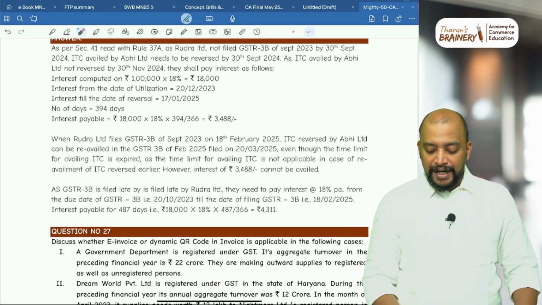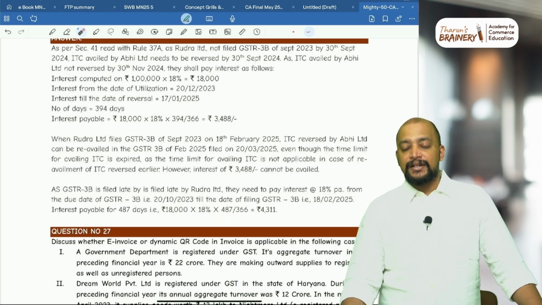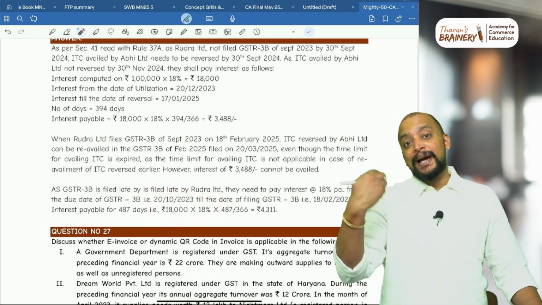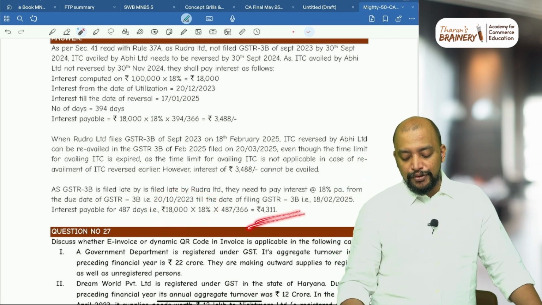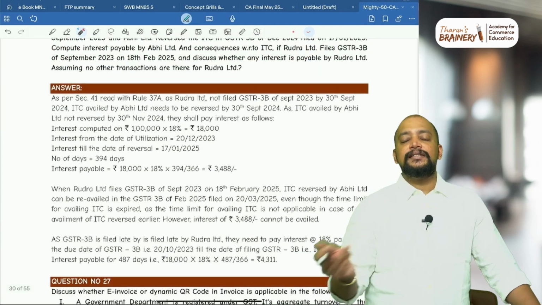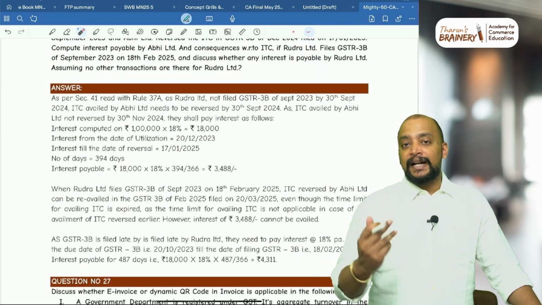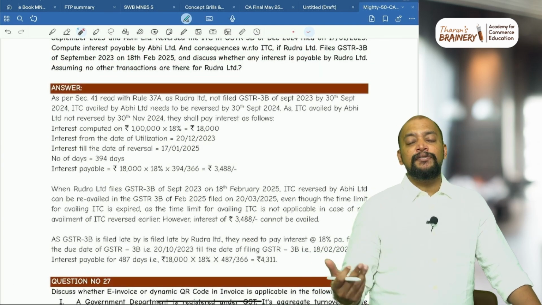That will come to 487 days. So 487 by 366, this is the interest which is payable by supplier because of delay in filing GSTR 3B. So 4,311. So they can ask this interest computation question, connecting supplier as well as the recipient because of ITC.